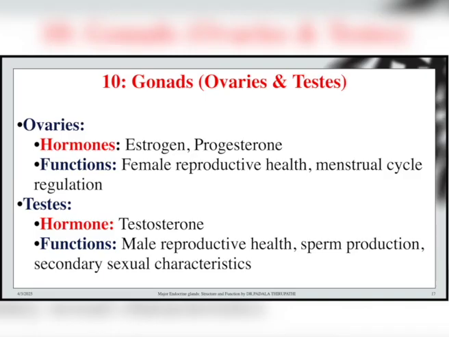We know that the ovaries secrete the hormones estrogen and progesterone. The major function of the ovaries is female reproductive health. So, female reproductive health depends upon the function of the ovaries, of the estrogen and progesterone hormones, and on menstrual cycle regulation.